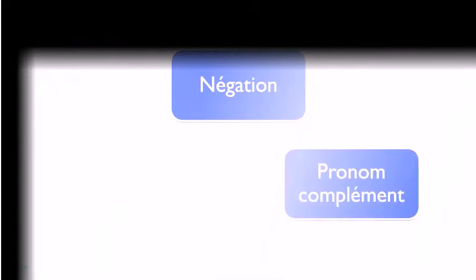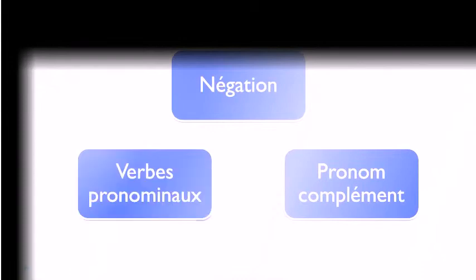Then now we'll see how to construct this imperative when we've got the negative form. After that, we'll see how it works if you've got only one pronoun, a pronom complément, and then one or two in that case. And then finally, we'll see with the verbes pronominaux. But now first, la négation.